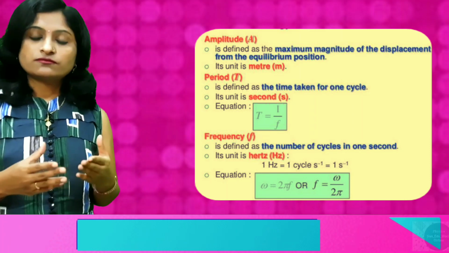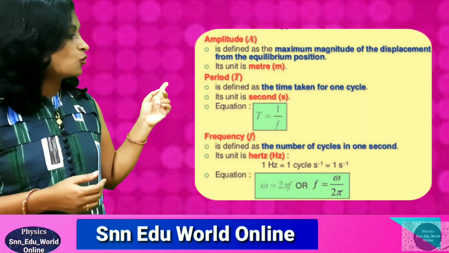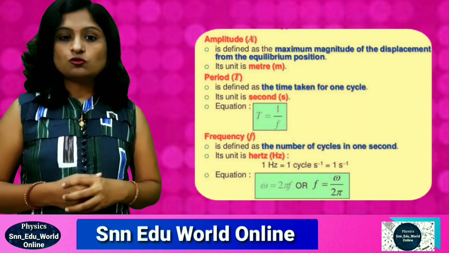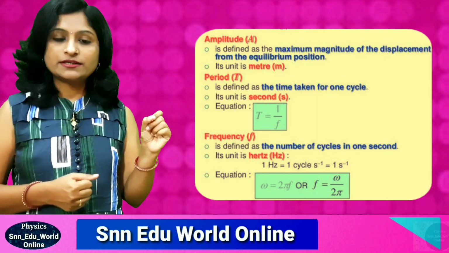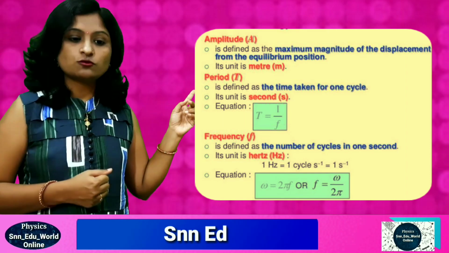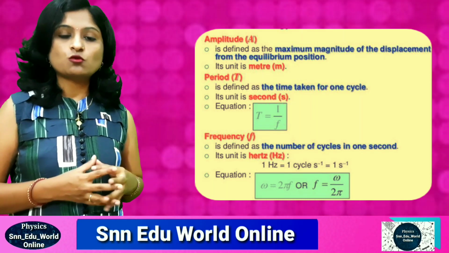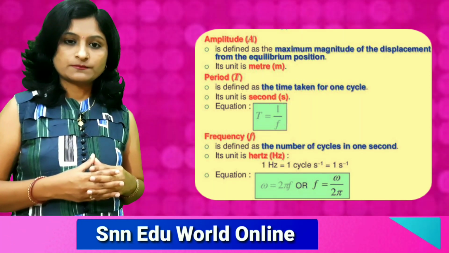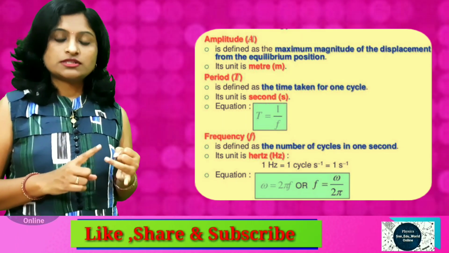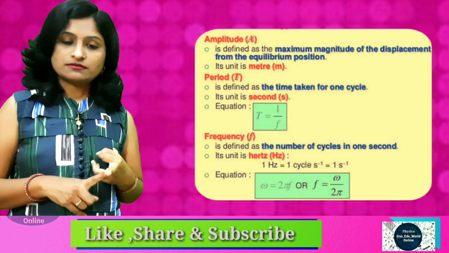Now in the case of angular frequency, that is omega, we know from the previous chapter that omega equals 2 pi f, that is 2 pi into 1 upon T. So 1 upon T is frequency. So omega equals 2 pi f, or we can write frequency f equals omega upon 2 pi. Where does this equation come from? Omega is angular velocity, 2 pi is angular displacement divided by time T, the time period.